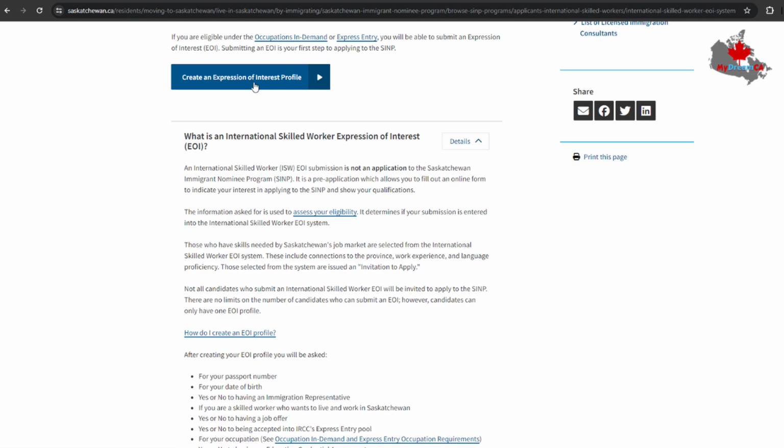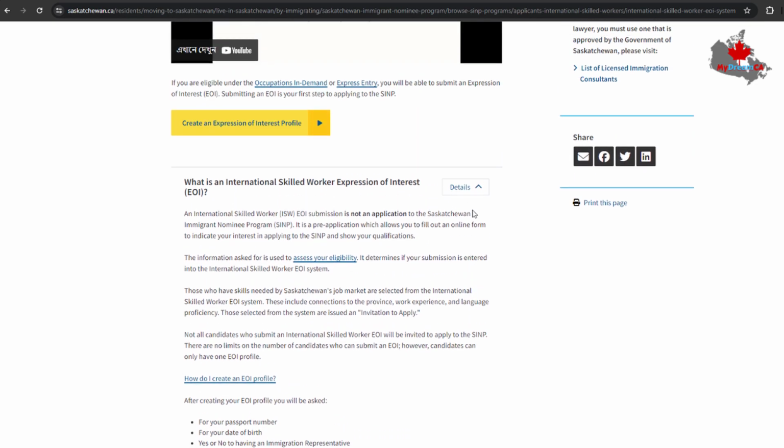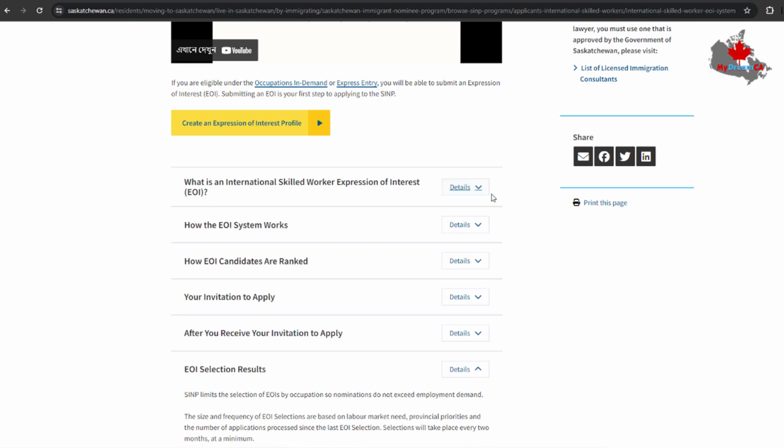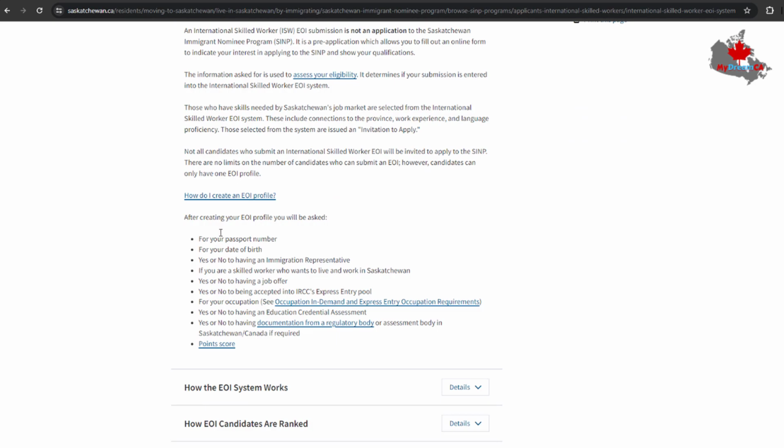Then you need to fill in everything: your passport, your date of birth, your name. If you are outside Canada, you just complete everything. After you complete everything, they assess you and give you a point score, and then you can submit your application from their EOI system.